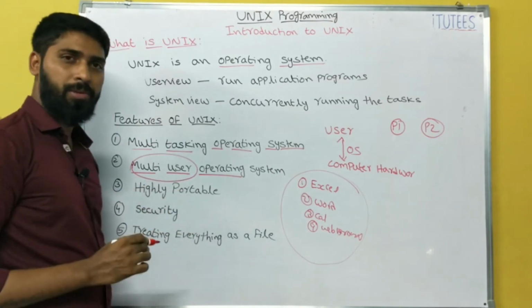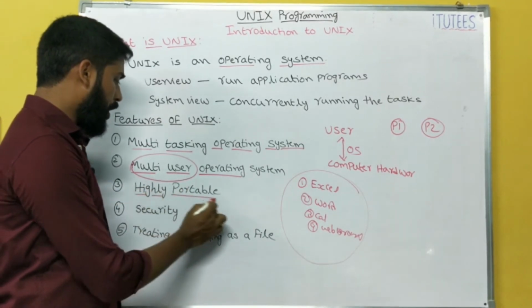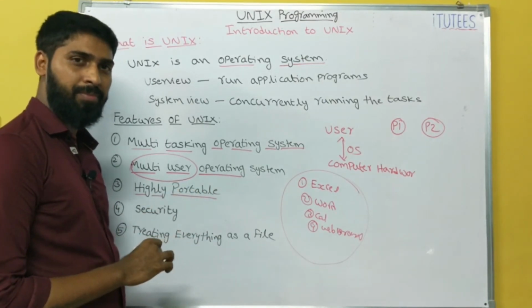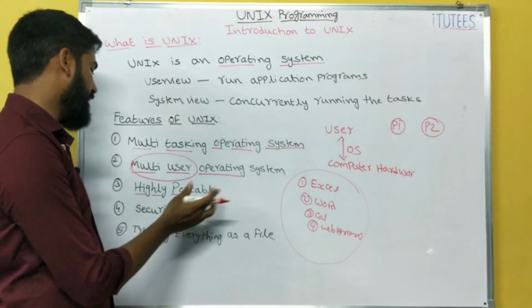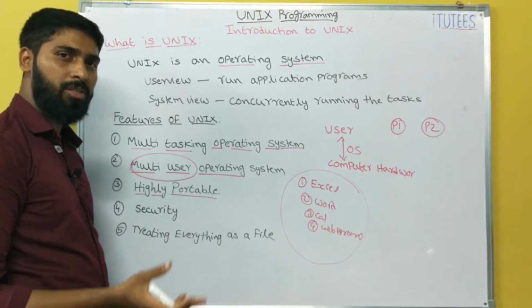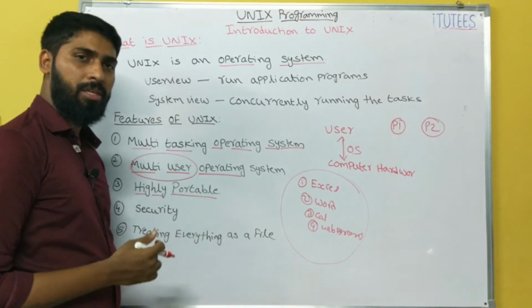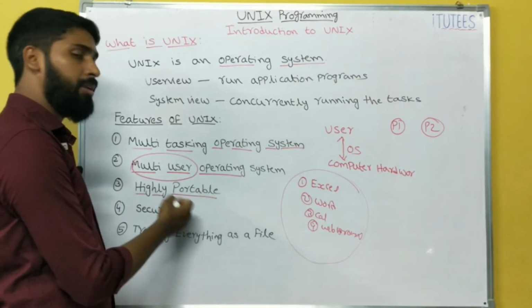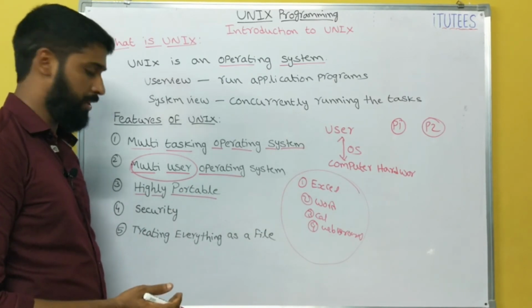And highly portable. Highly portable means the Unix operating system is 95% written in C language, so it easily adapts to any machine. We can say that C is a portable language, so obviously since 95% of Unix is developed in C, Unix is also highly portable. You can install this Unix operating system on any hardware.